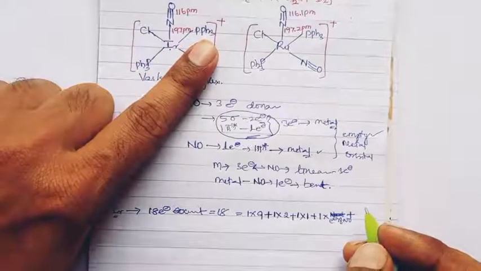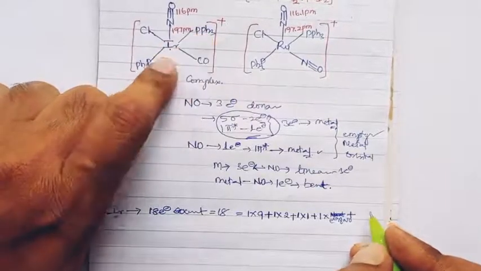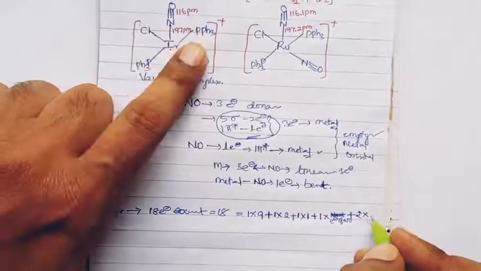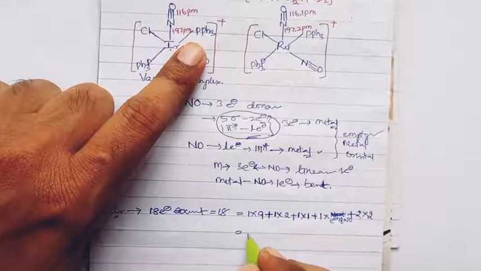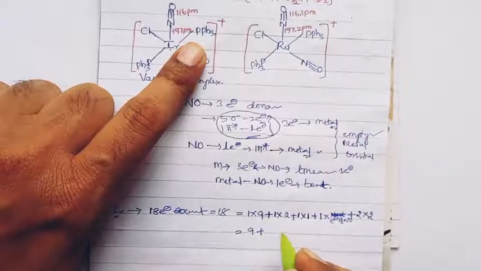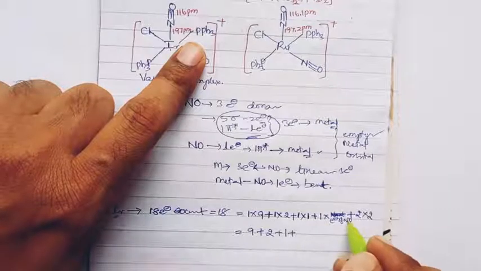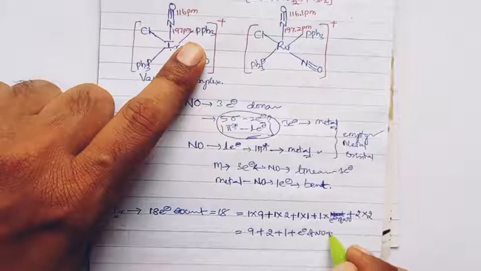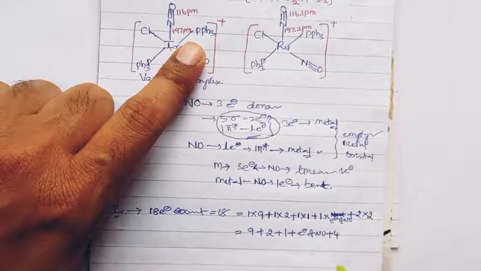So ammonia, we know that it is a 2 electron donor, so these phosphines are also 2 electron donors. They are 2 in number, so the ligand donation capacity is 2 into 2 for the phosphines. So altogether, now let us go with the summarization. 1 into 9 is 9, plus 1 into 2 is 2, plus 1 into 1 is 1, plus 1 into the number of electrons donated by nitrosyl, which here we term as an unknown, plus 2 into 2 is 4.